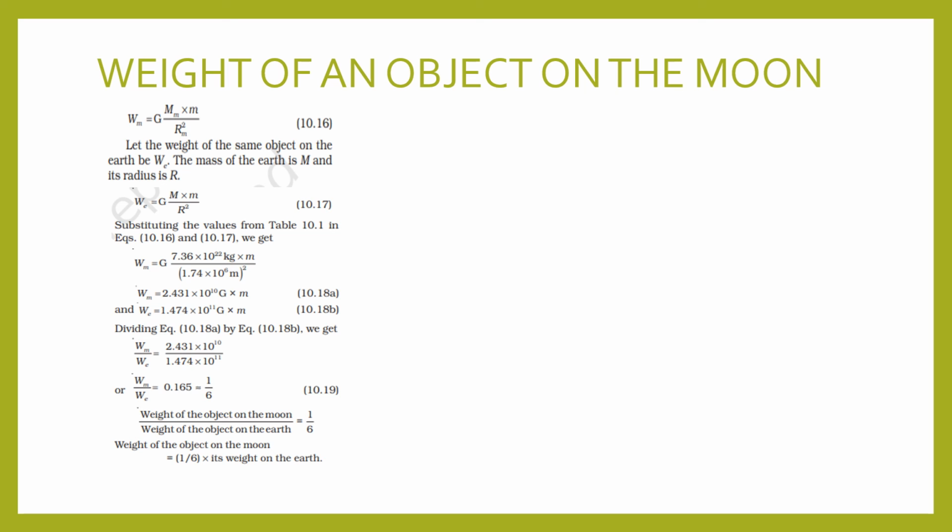And we are going to find the ratio of Wm and We. Wm divided by We, just dividing these two values, we will get 0.165, that is equal to 1 by 6.